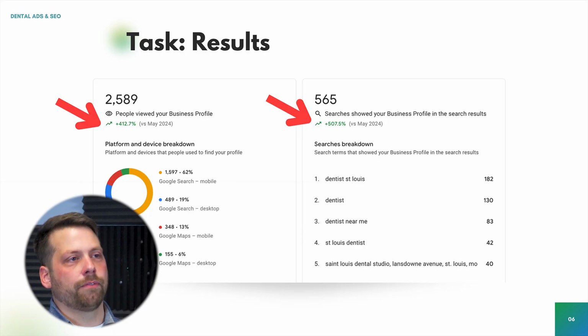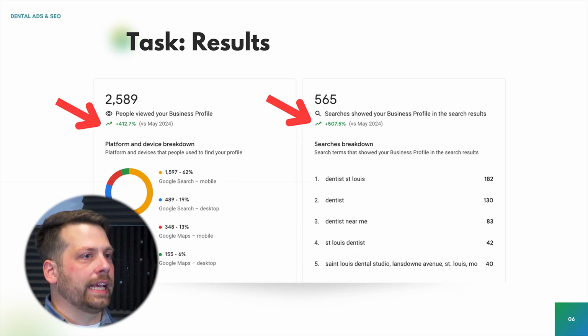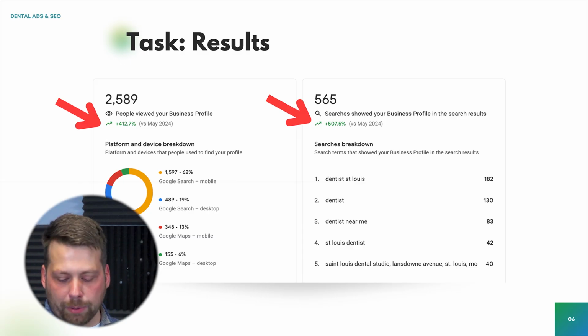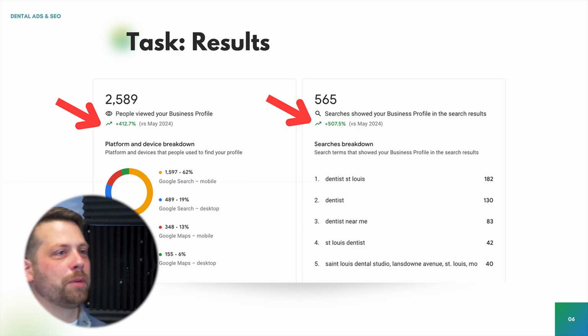So that's the first thing. The most important spot is you're going to give it a task of telling it exactly what you want it to do. If you don't tell AI what you want it to do, you're not going to get anything. So that's the first thing, is you give it a task. And this example task is that you are going to create Google business profile posts for my office. Great. All right, so now I want to move on to the next subject.